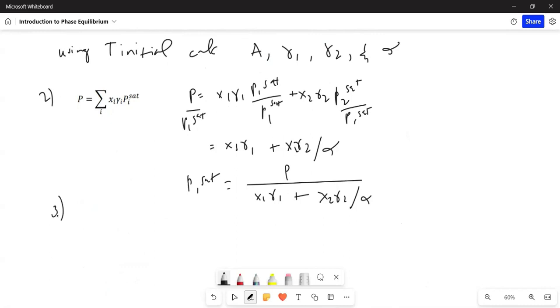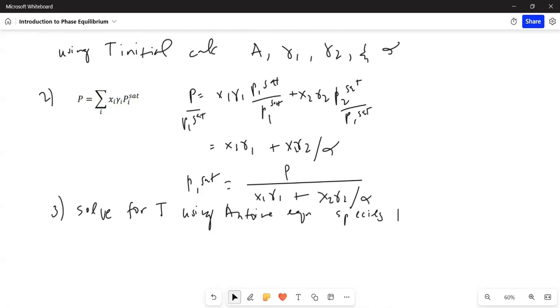So solve for T using the Antoine equation for species 1. So what is the Antoine equation for species 1?